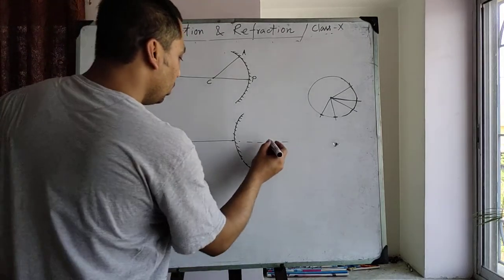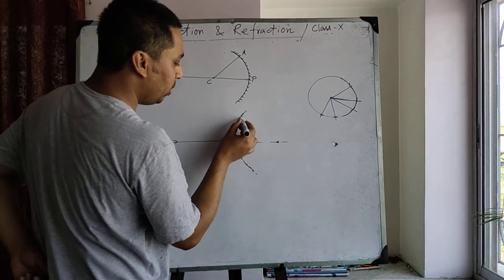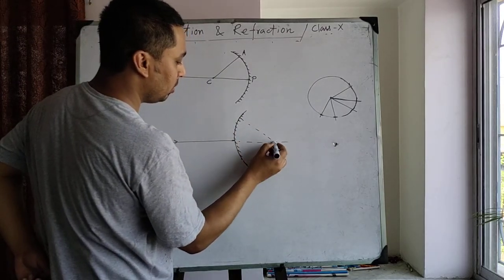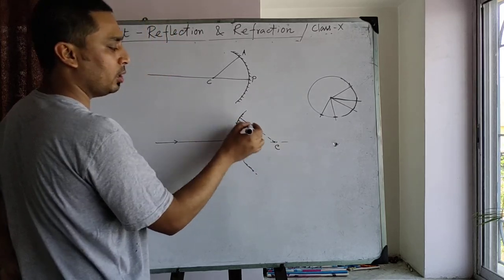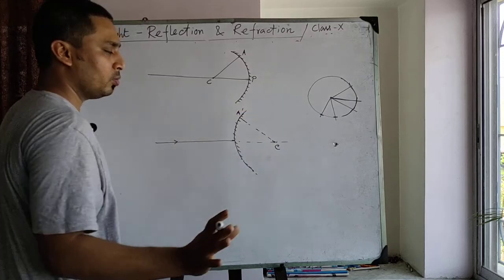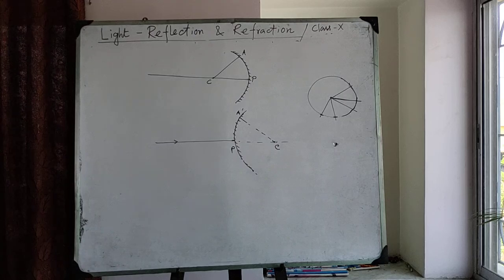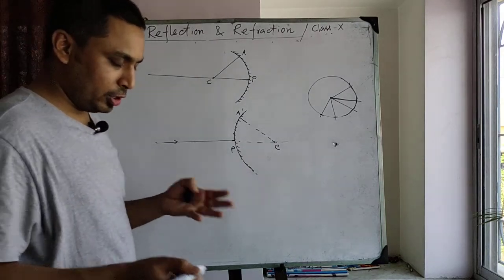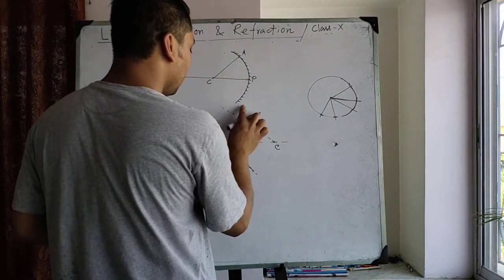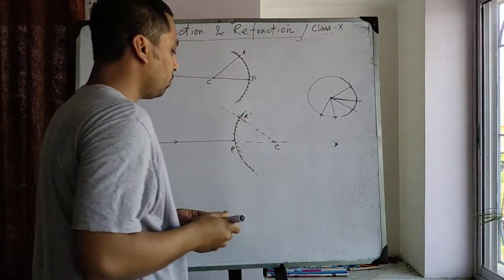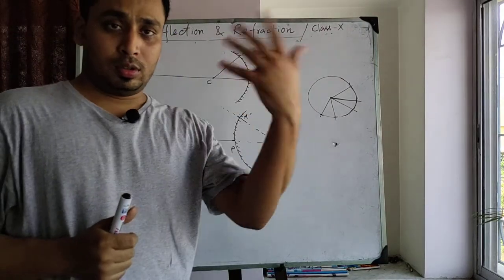So for a convex mirror, if this is the center, then this is the normal at the point A dash, and this is the pole P. Now coming to the definition of focus.